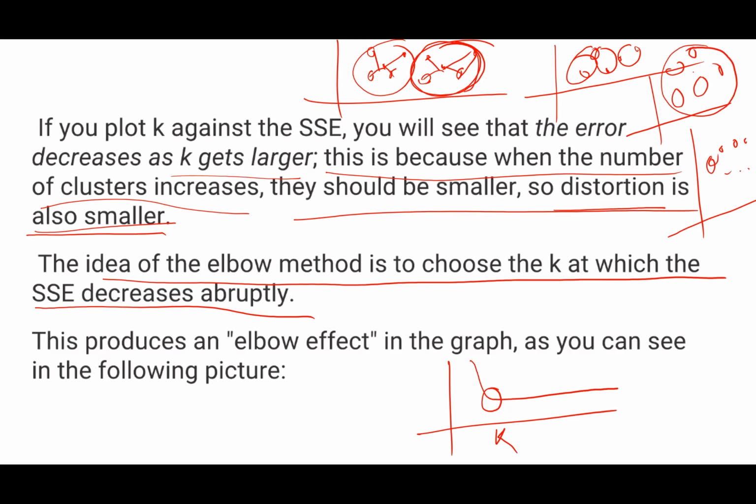It will decrease significantly initially when you are starting with cluster 2, cluster 3, cluster 4, cluster 5, but at some point the error will not decrease much, right? So I will choose that meaningful value of k where this abrupt change is happening. So this produces an elbow effect in the graph. So I told you this is like an elbow. Till here it is decreasing at a very high rate, and after that it decreases slowly. So it looks like a hand, right? Or this point becomes the elbow point.